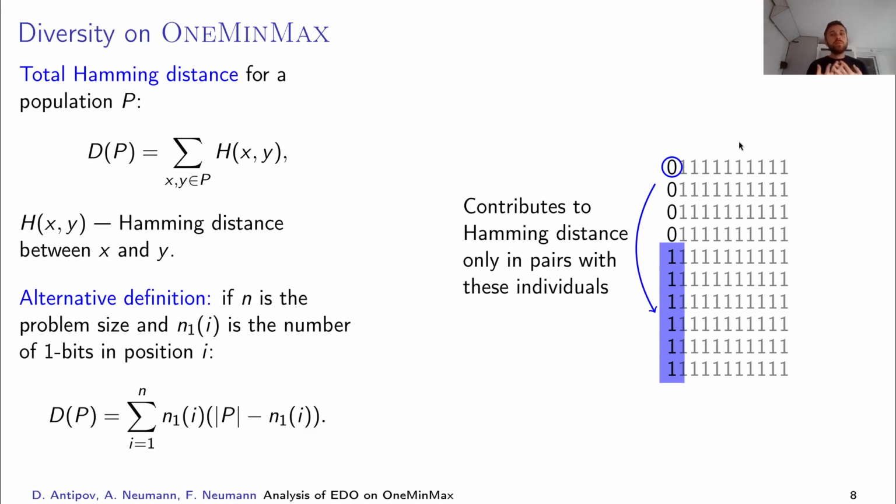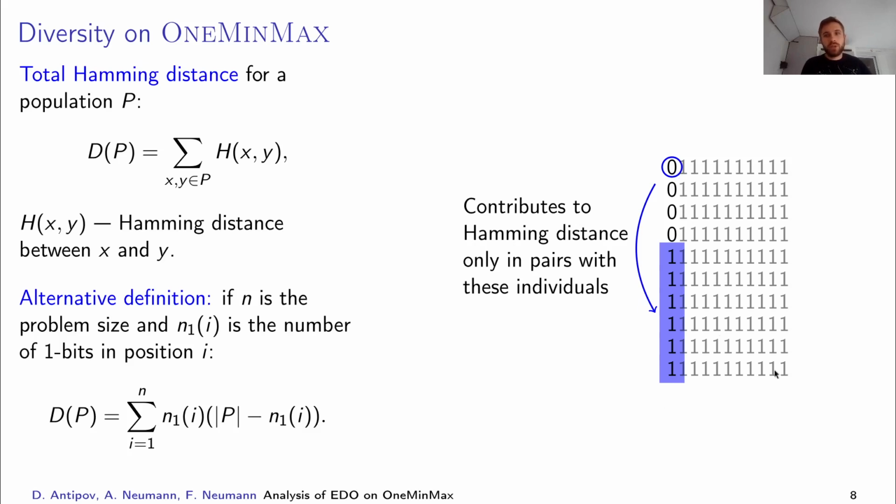So in these problems, as well as in the previous studies, we consider the optimization of the diversity measure, which is called the total Hamming distance. This measure is defined as the pairwise sum of Hamming distances in the population, over all the pairs of individuals. However, it is easier to use an alternative definition, so let me explain it in more detail.